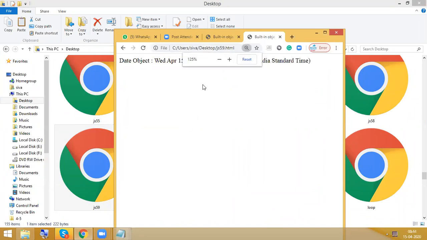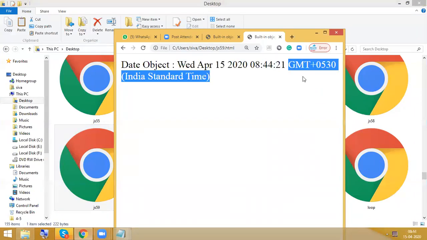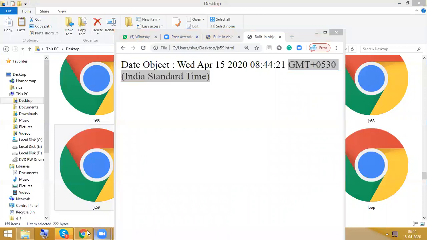So the complete information, I got like this: Wednesday, April 15, 2020, 8:44 and Indian Standard Time, with the time zone and everything. Now what I am expecting here is I want to get individual information as per my requirement.